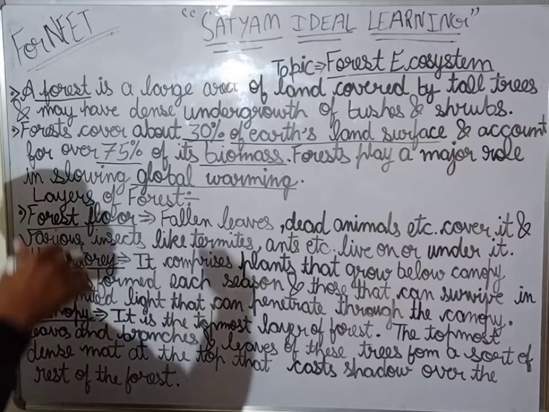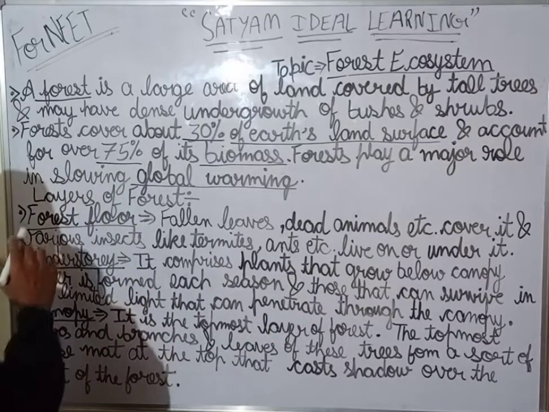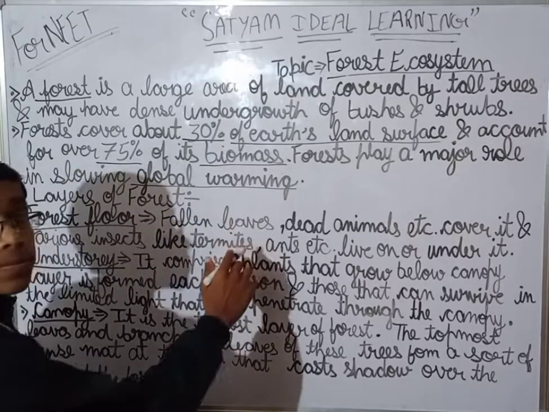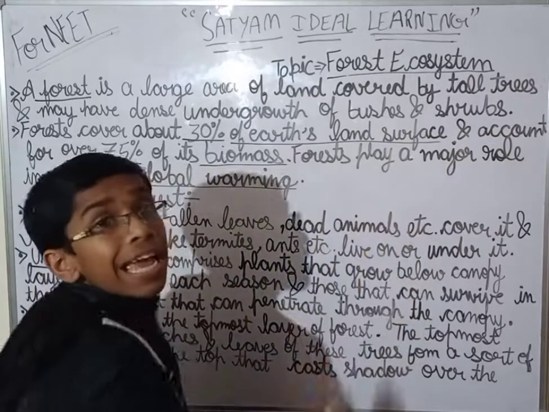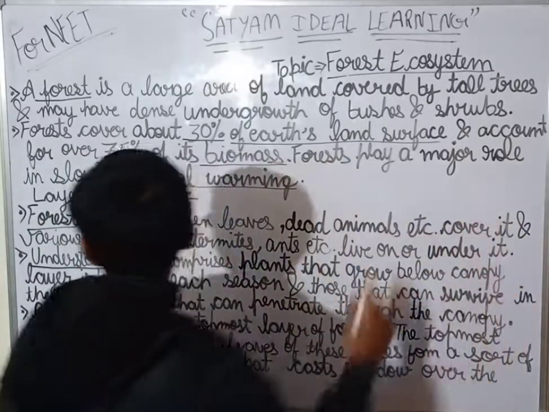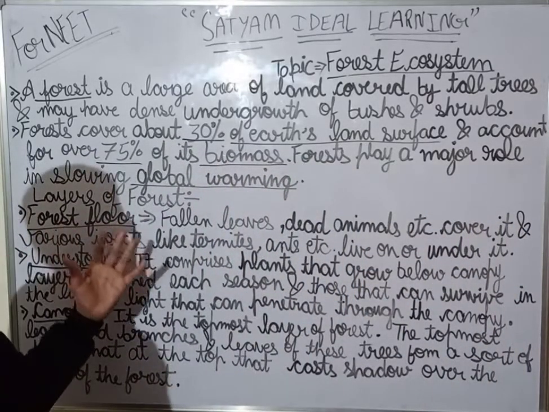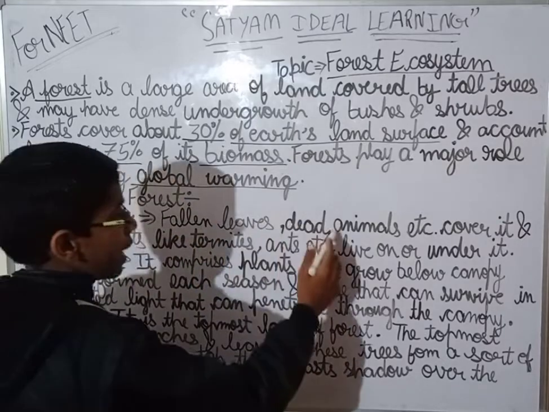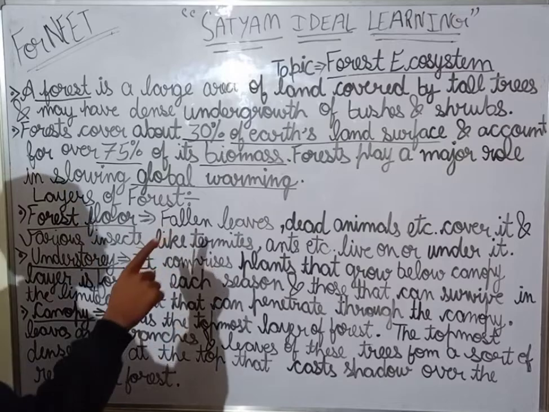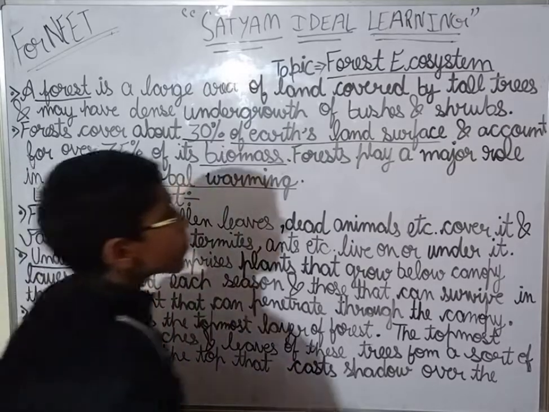And understory comes in the middle. Now we will be discussing each of them. The fallen leaves, dead animals and the fecal matter cover the forest floor. Clear this thing?